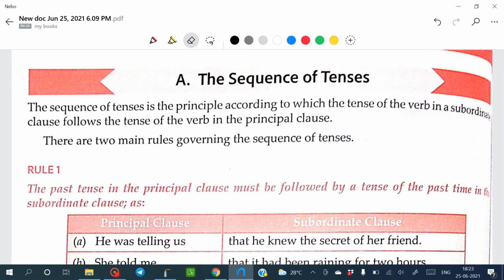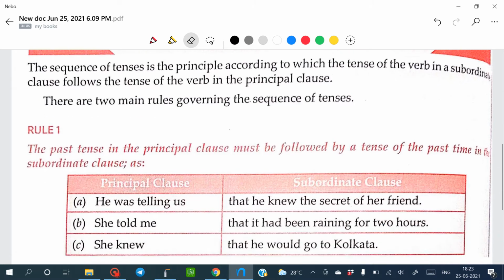She opened her arms to the audience, smiled and bowed deeply. All past tense. So now you can see carefully that in this sentence, wherever tenses are used, all are in the past tense form. By having this kind of sentences you can get the meaning, but the question is how you will understand where to use present tense and where to use past tense. For that you have to understand the sequence of tenses, and to understand the sequence of tenses there are some rules.